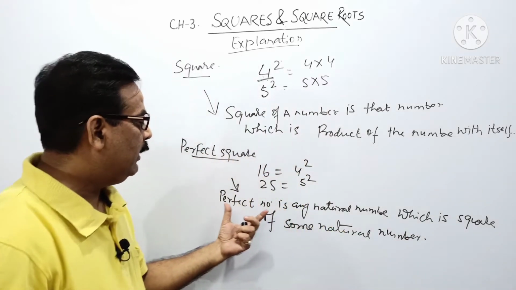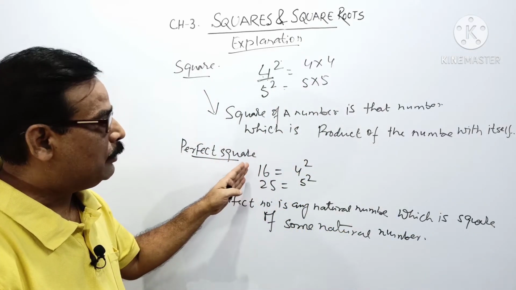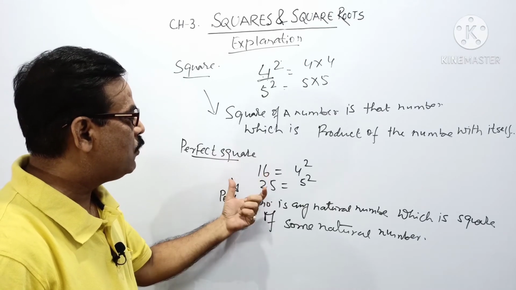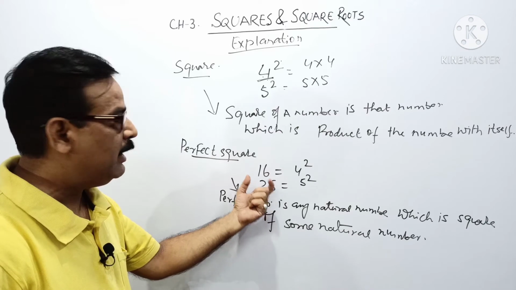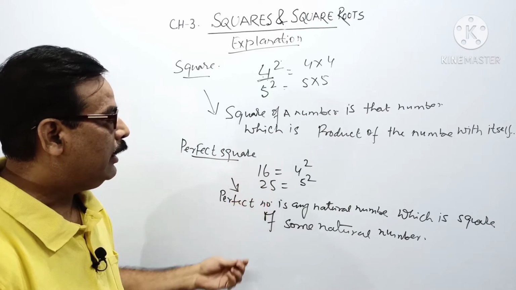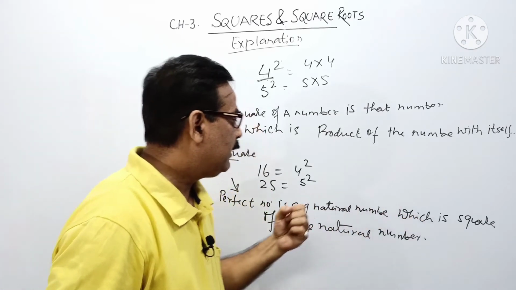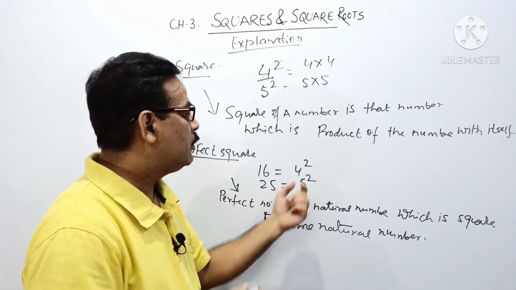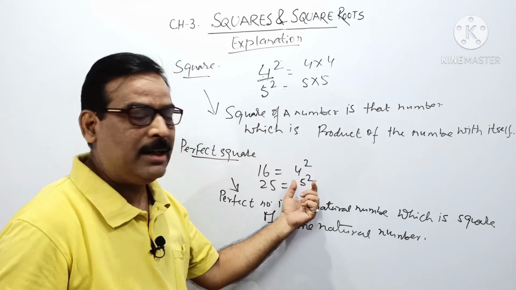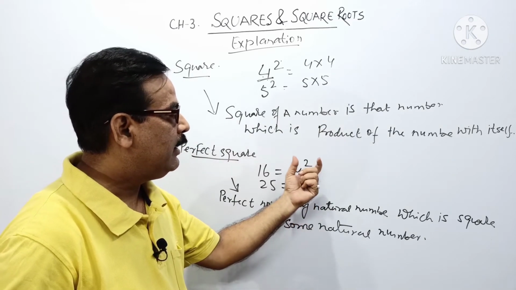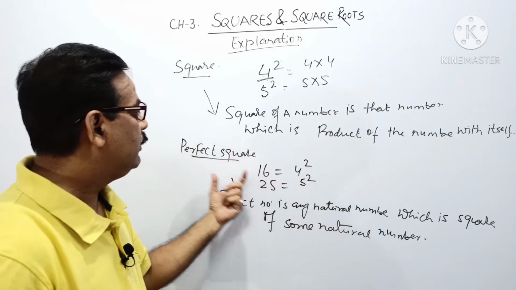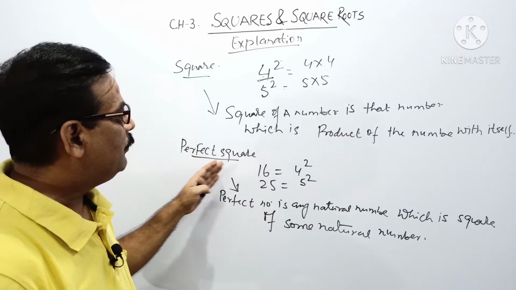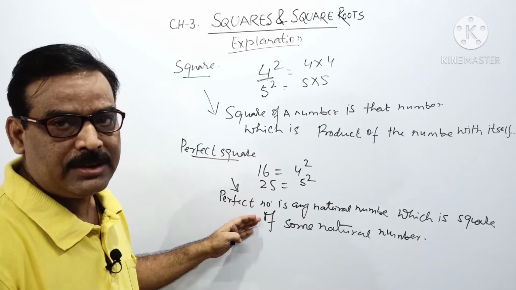So 4 is a natural number and 5 is a natural number, and their squares are perfect squares. So we can understand from the example and the given definition.